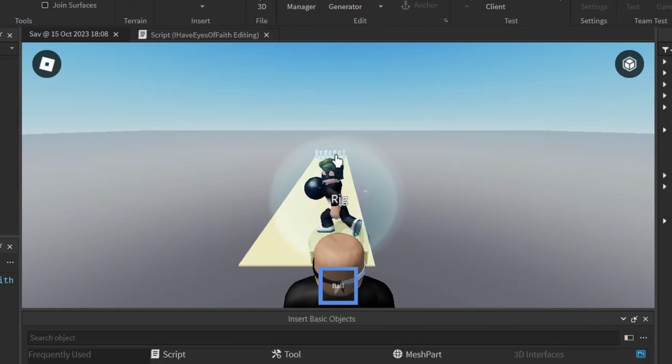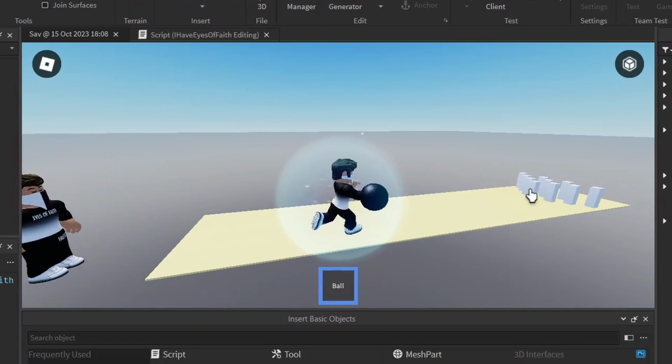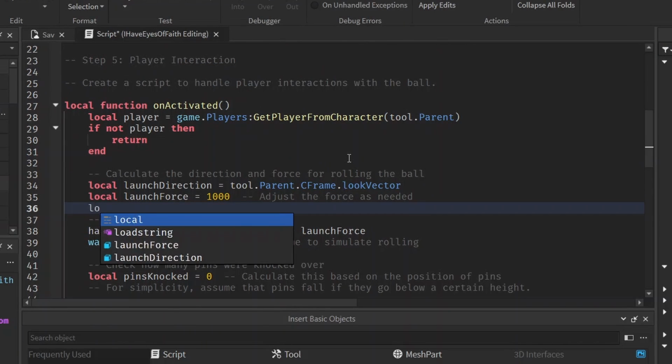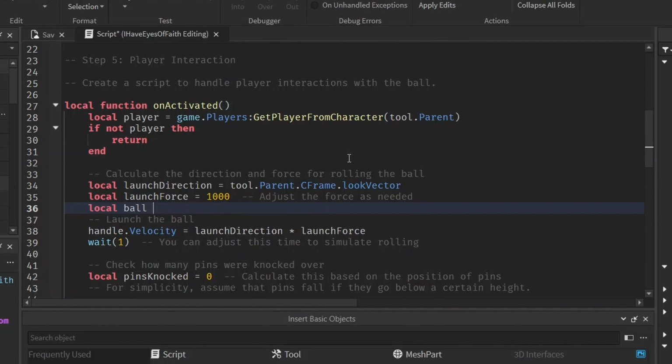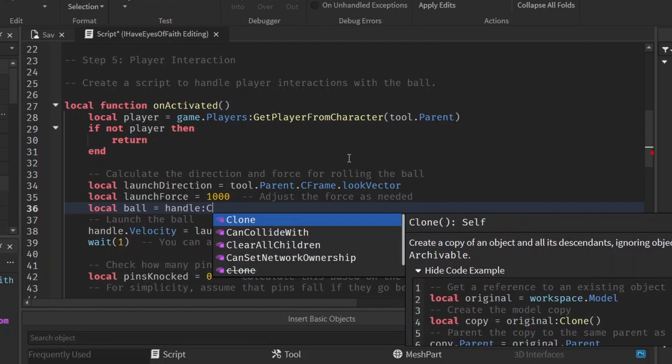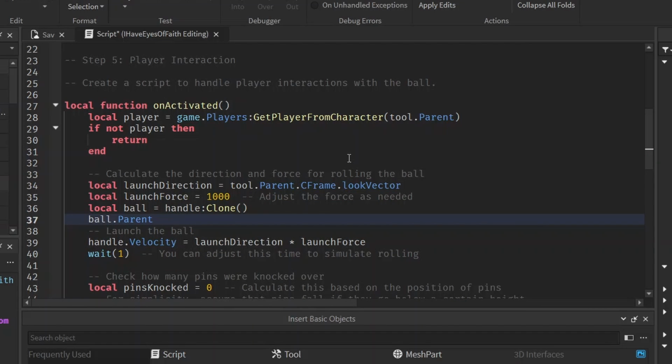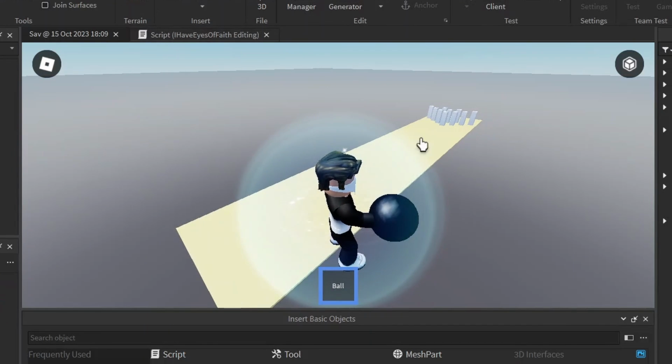Let's see if it works now. When I click, nothing. Nothing's happening again. The reason it doesn't do anything is because it's trying to launch the ball that is attached to my hand already, so it's not going to be able to launch it if I'm holding on to it. So I just make it clone a ball and launch that instead. Whenever the tool is activated, it'll just create a new ball and launch that. Wow, still nothing when I click.